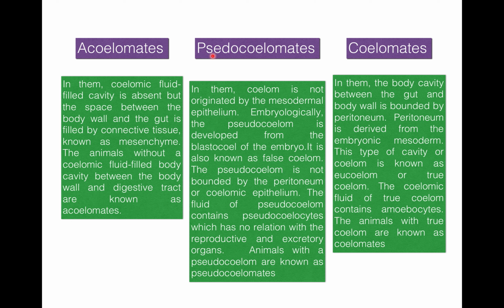So, what is pseudocele or pseudocoelom? It is present between the body wall and the visceral organs, and it is a spacious fluid-filled cavity. And this cavity is not a true coelom. Why? Because this cavity is not lined by coelomic epithelium. It has no relation with reproductive and excretory organs, and it develops from the blastocoel, that is between mesoderm and endoderm of the embryo. This body cavity is referred to as a pseudocele or false coelom.